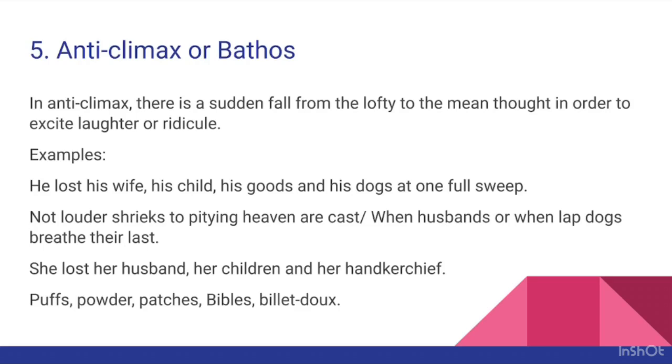Example, he lost his wife, his child, his goods, and his dogs at one fell sweep. Here the most significant idea is his wife, right? He lost his wife. Then there is a fall from this to his goods and dogs. So this is called anticlimax or bathos.